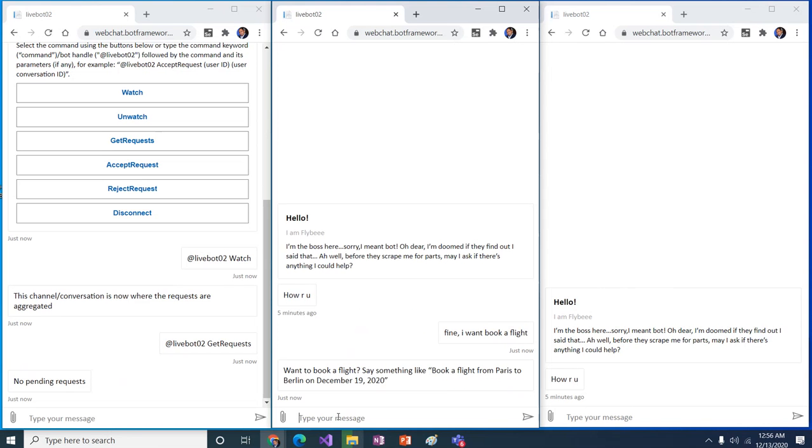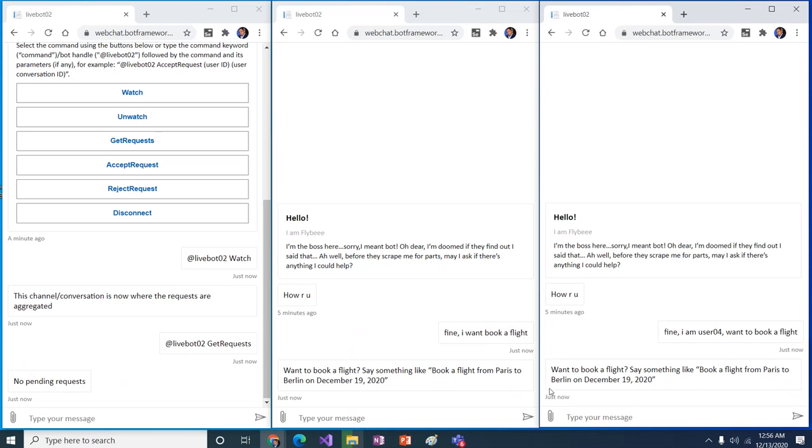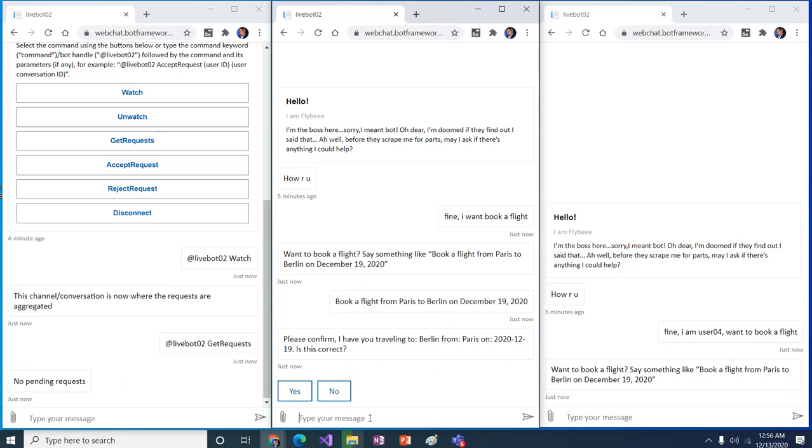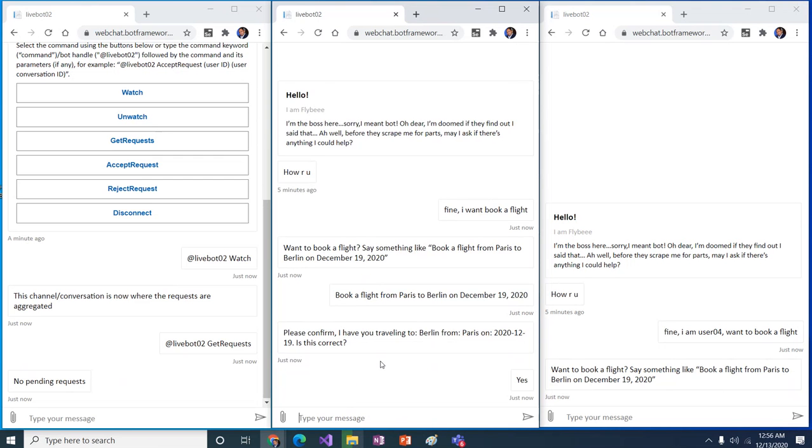Right. So this user starts doing the chatting. Similarly, this user also says, so fine, I'm user 04, I want to book a flight. So both users are chatting with the system. Once it says okay, I will just take this particular text and copy paste it here. So this user wants to book a flight from Paris to Berlin on the particular date. So say yes, it's confirmed.